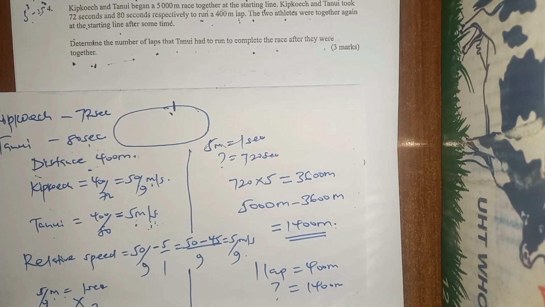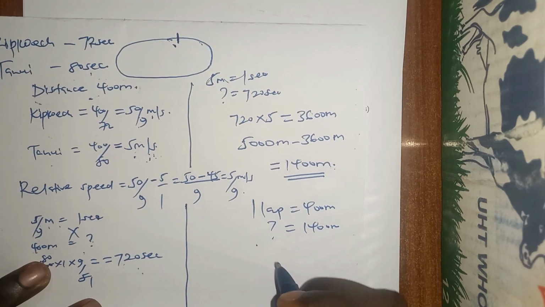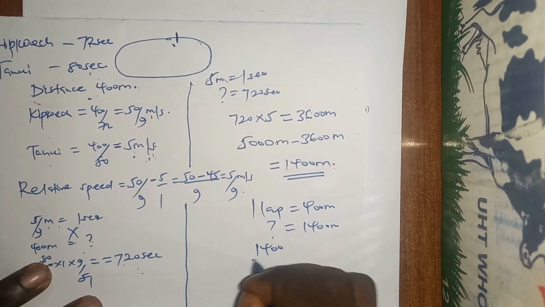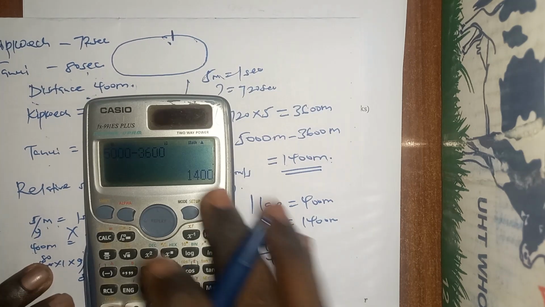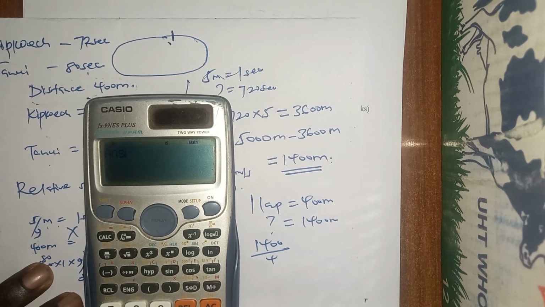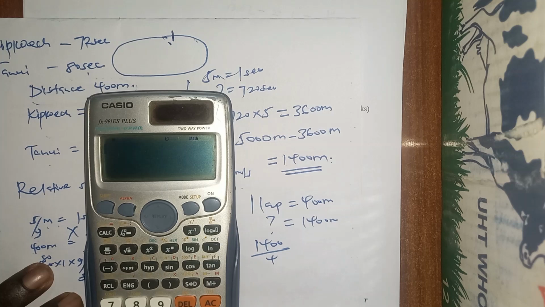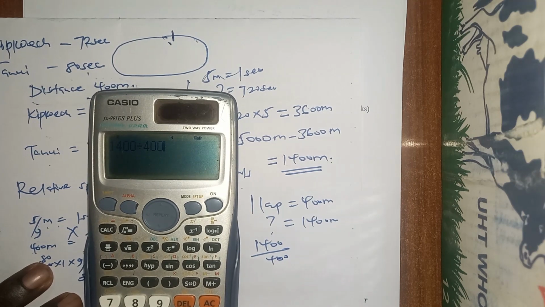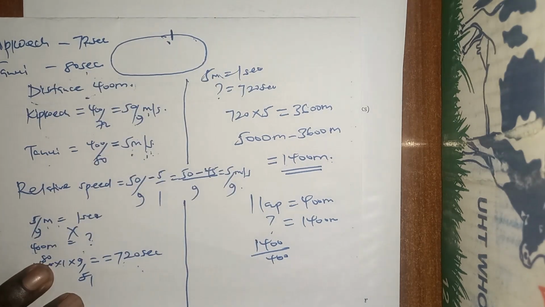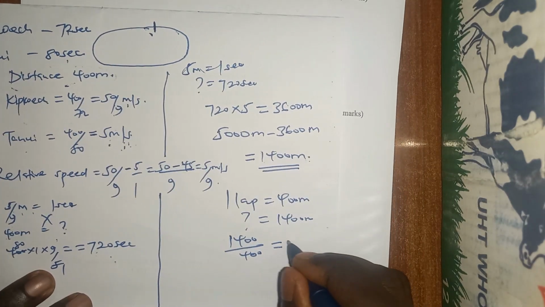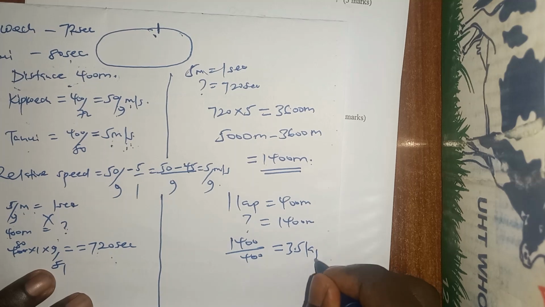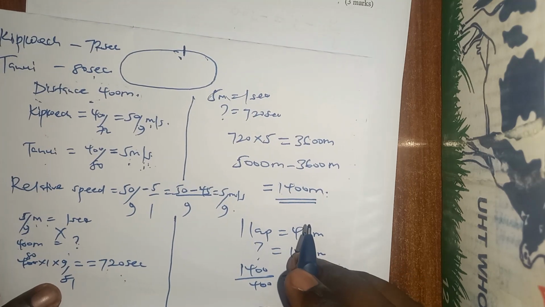It's going to be 1,400 divided by 400. I'm so sorry about that. 1,400 divided by 400 gives us 3.5 laps. So he's left with 3.5 laps. Okay, so that was question number 4.